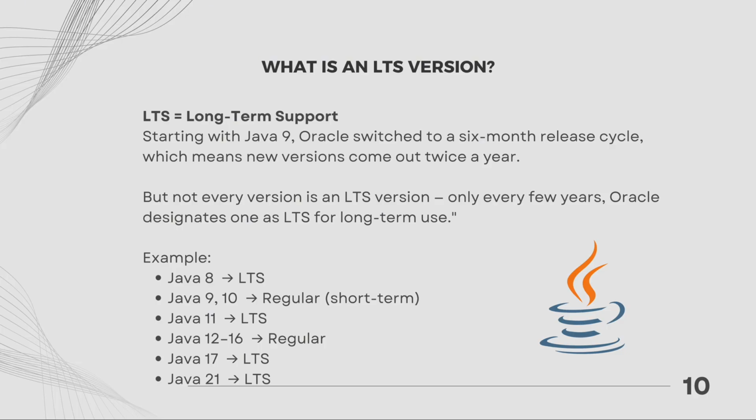How Java versioning works. Starting with Java 9, Oracle switched to a 6-month release cycle, which means new versions come out twice a year. But not every version is an LTS version. Only every few years does Oracle designate one as LTS for long-term use. For example, Java 8 was LTS, Java 9 and 10 were regular, short-term versions, Java 11 was LTS, Java 12 to 16 were regular, Java 17 is LTS, and Java 21 is LTS as well.